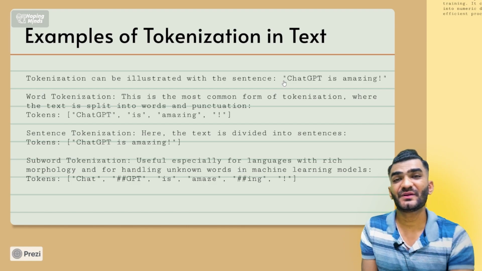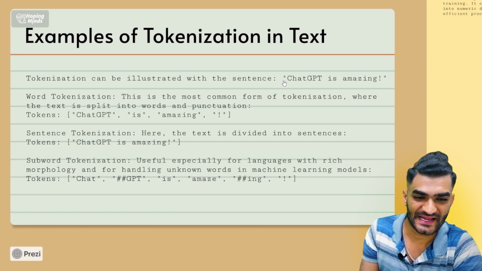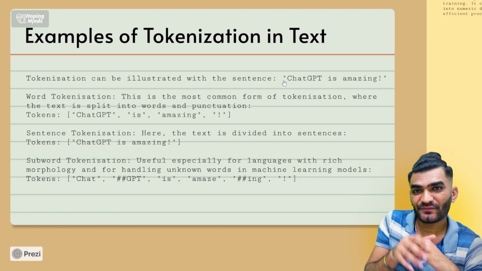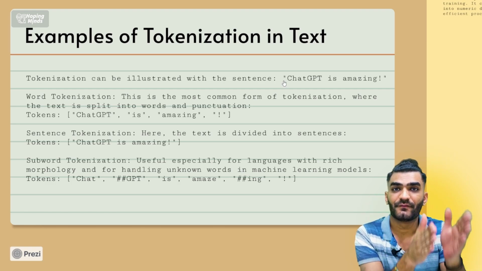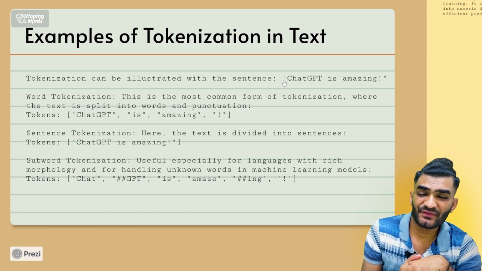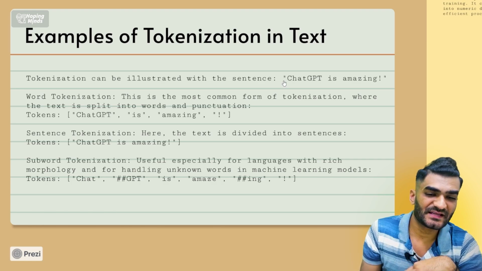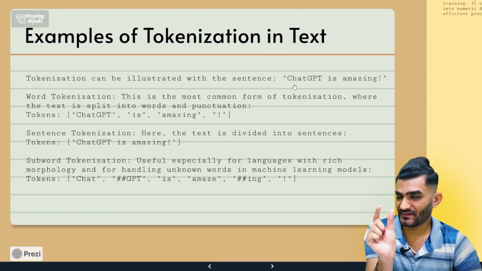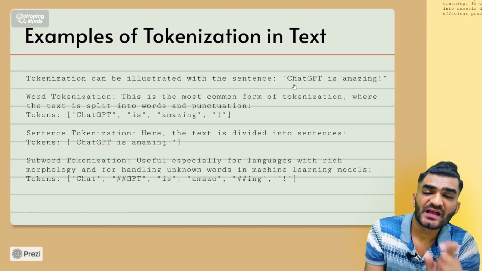And then comes the most interesting tokenization, that is subword tokenization. What it will do is break one complete word into subwords, for example chat gpt. Chat is a subword and gpt is a subword.